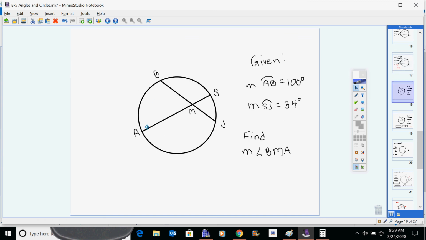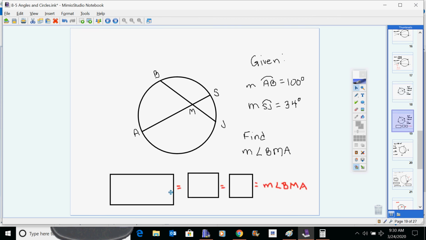Here you've got crossing inside the circle. So let's think for a minute, which one would that be? Would that be add, or subtract, or just divide by 2? Okay, wait a minute. Crossing inside the circle almost kind of looks like a plus sign. Yeah, that's it. I'm going to add for that one because it looks like a plus sign when they cross inside like that. So I'm going to make that mental connection. And so yes, for this one you're going to add and divide by 2. And that'll give you your angle BMA.